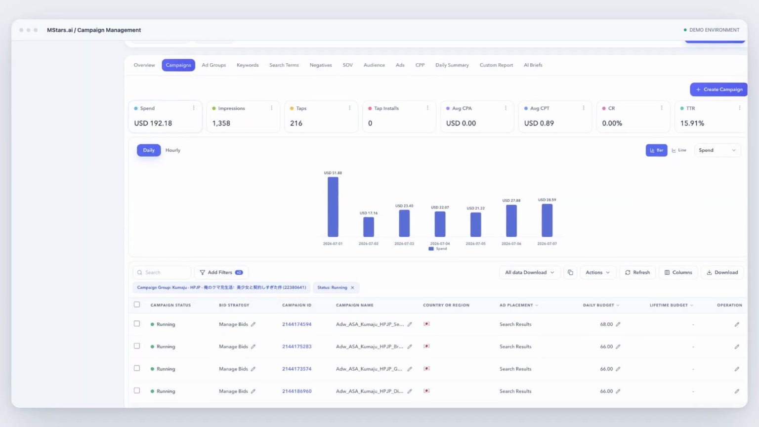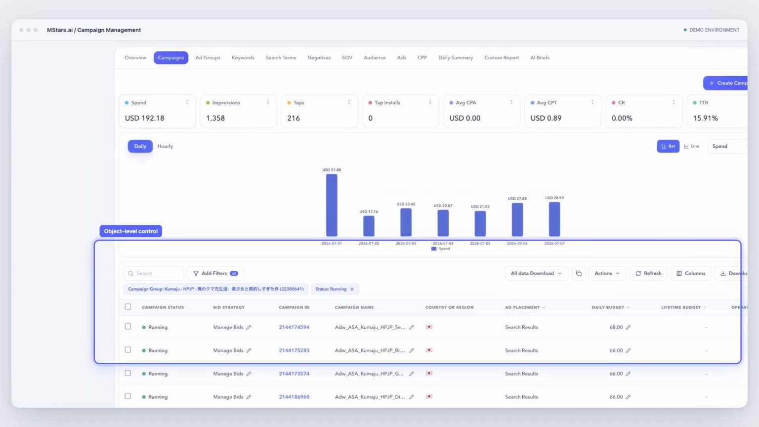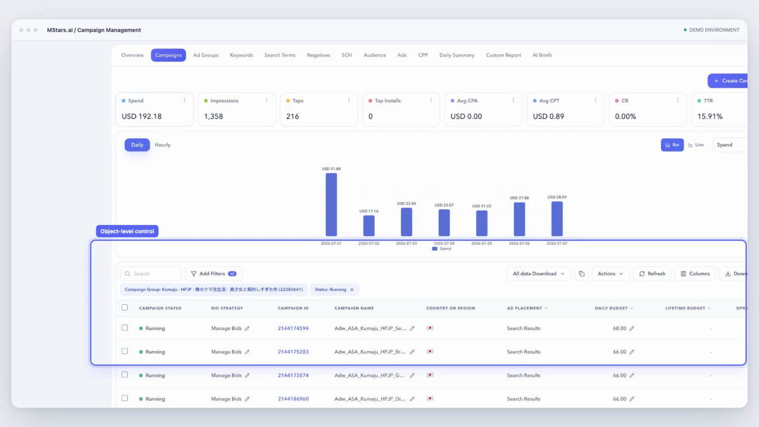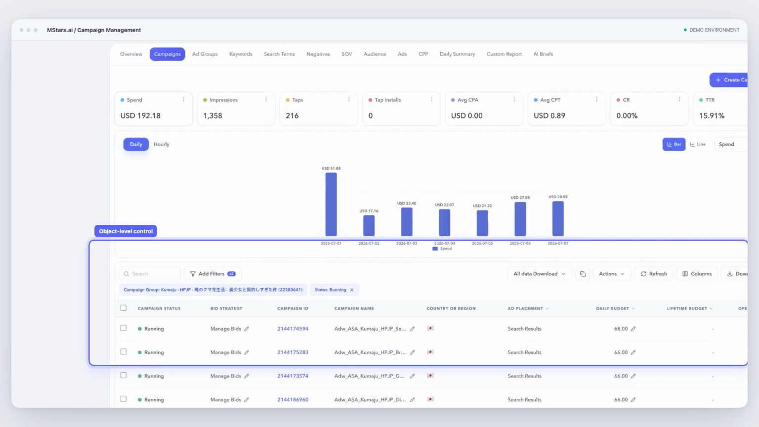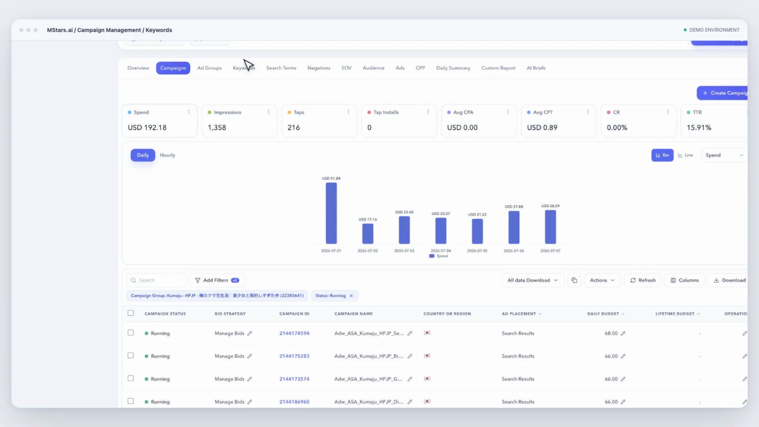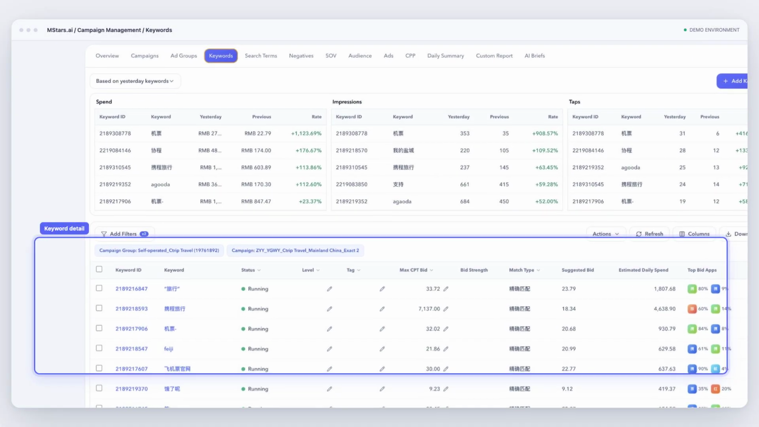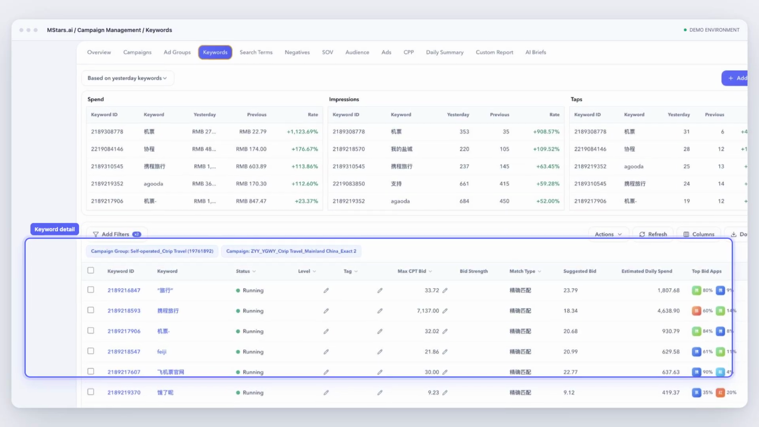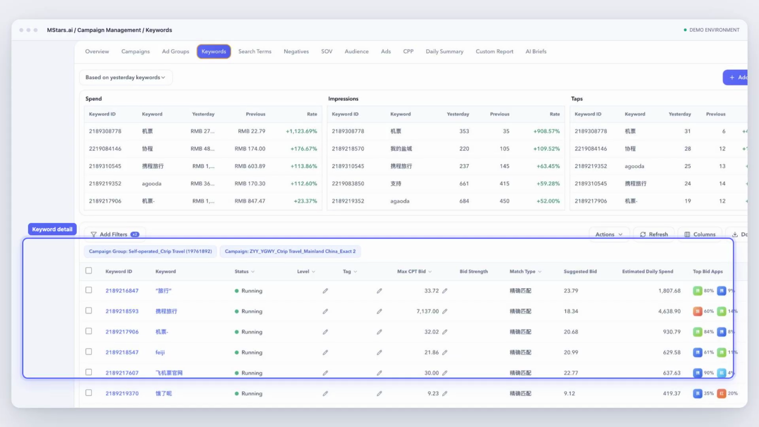Once the evidence is clear, the working context moves directly into campaign operations. Performance and object-level controls are available together, from portfolio charts into campaign and keyword detail. The hierarchy stays visible as the view moves from performance to the object where work happens. Operators can review bids, match types, estimated daily spend, and competitive context without rebuilding the decision in another tool.